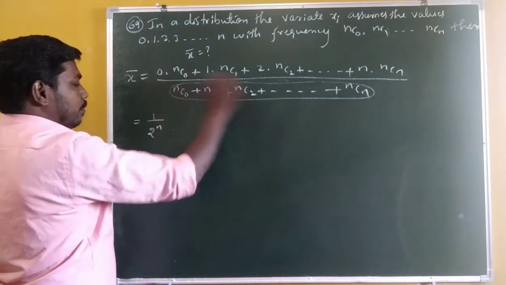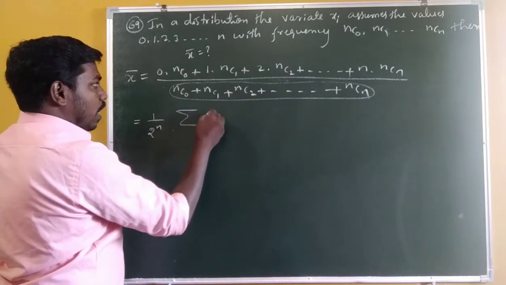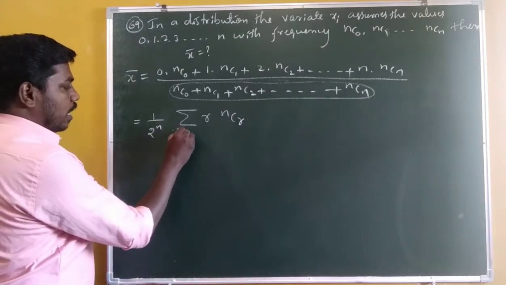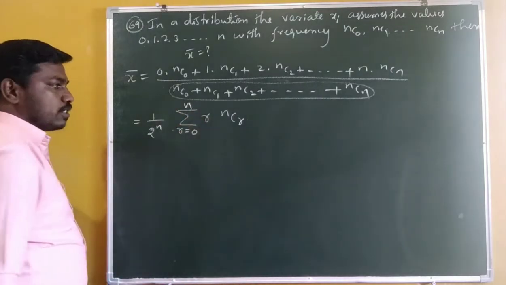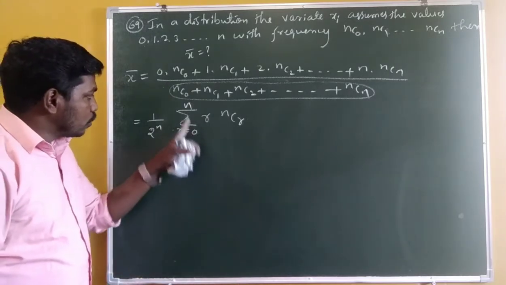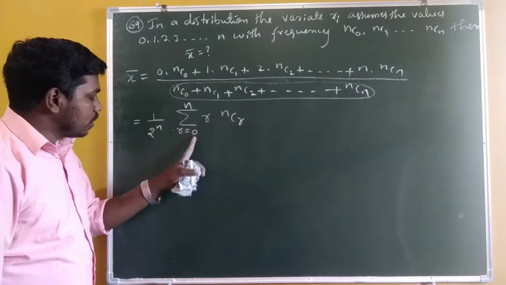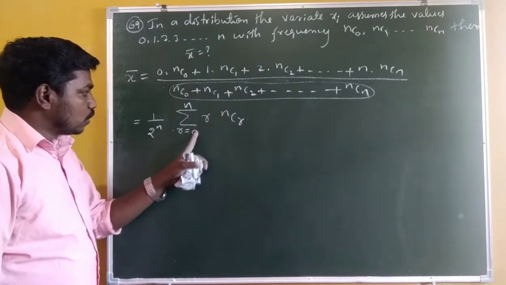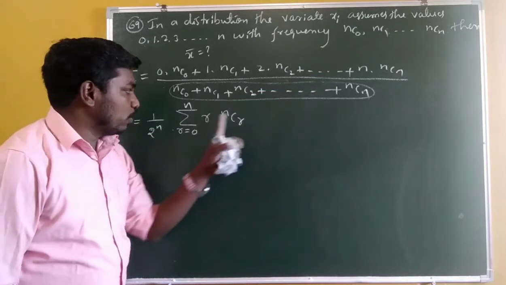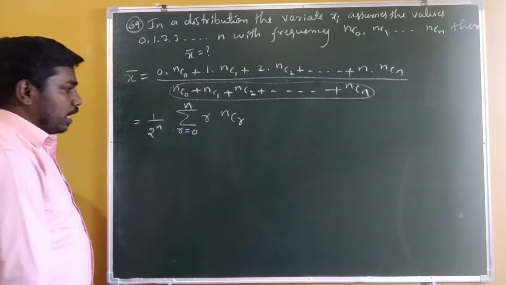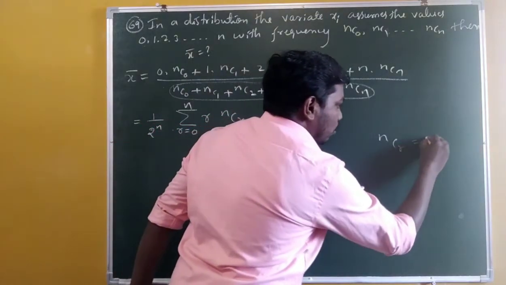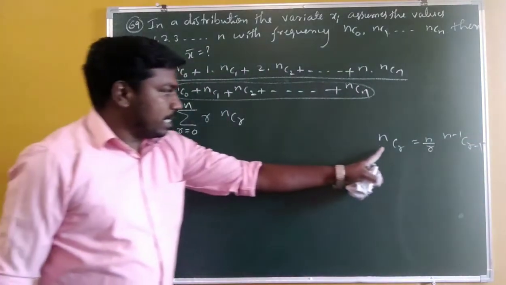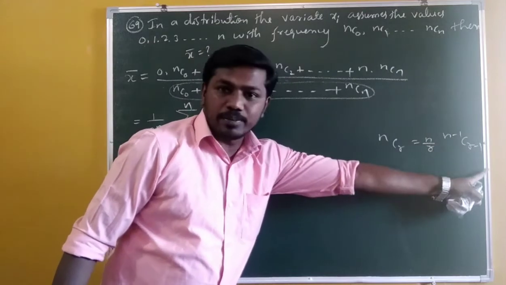So we have 1 over 2 power n into the summation of r into nCr, where r runs from 0 to n: 0 into nC0, 1 into nC1, 2 into nC2, up to n into nCn. We know the formula: nCr is equal to n by r into n minus 1 C r minus 1.